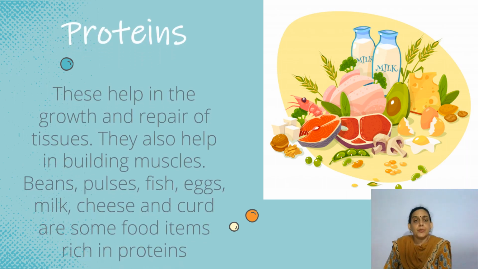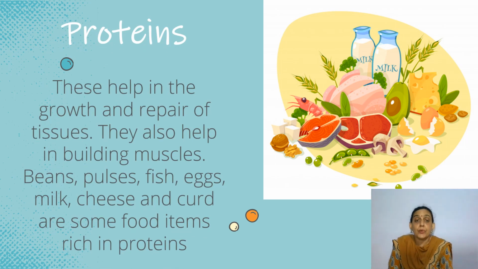Next we come to proteins. These help in the growth and repair of tissues. They also help in building muscles. Basically your proteins help to make more cells. And everything in your body is made up of cells. So it may be skin, it may be muscles, it may be any tissue. It needs cells, and those cells are formed by the proteins. Beans, pulses, fish, eggs, milk, cheese and curd are some food items rich in proteins.